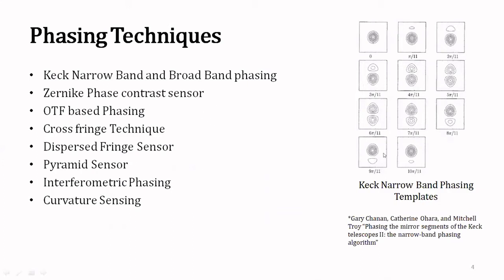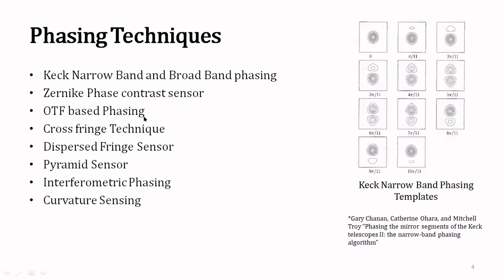So this picture here is showing the basic principle of the Keck phasing technique. So here the PSFs for the intersegment regions are shown. As we move from 0 to lambda by 2 piston error, the PSF shows a splitting. And at lambda by 4, it splits exactly into two equal halves. So this splitting of the PSF is used as a measure of piston error in the Keck phasing technique.